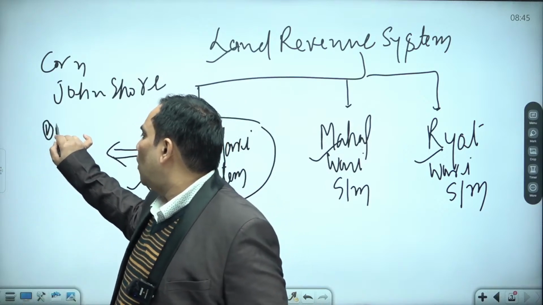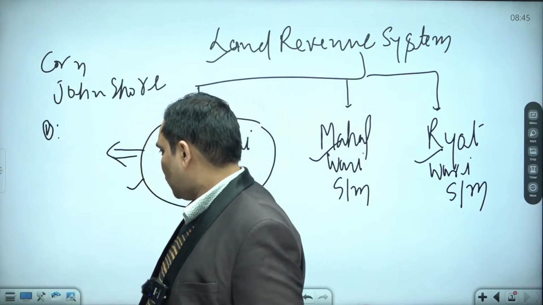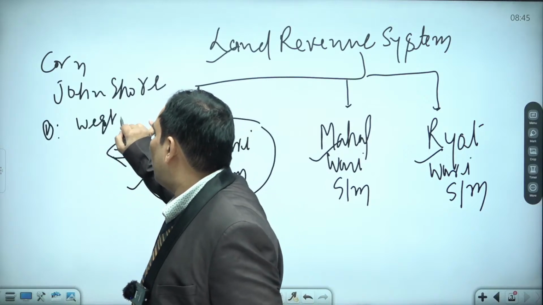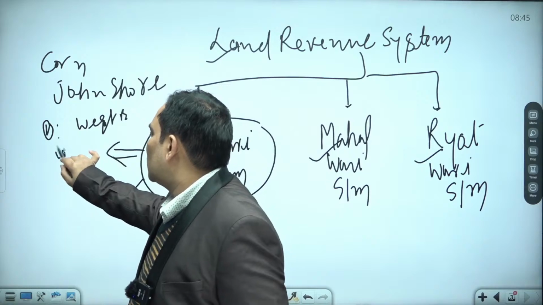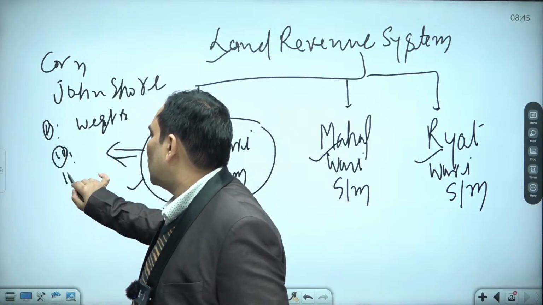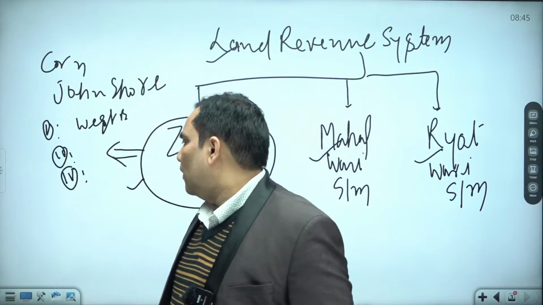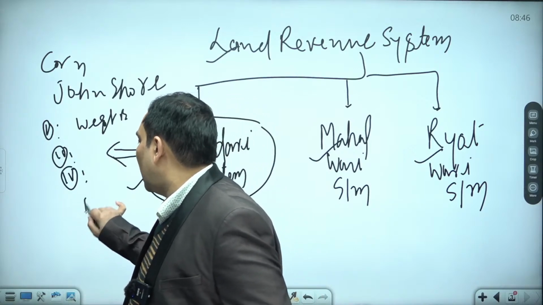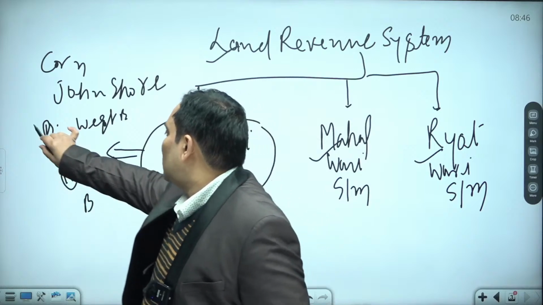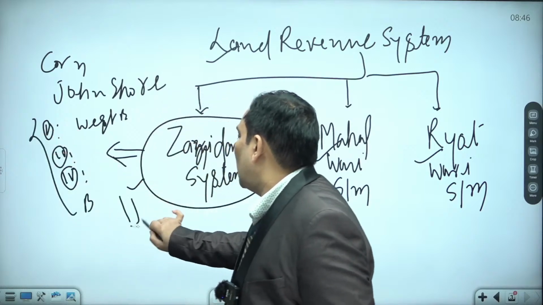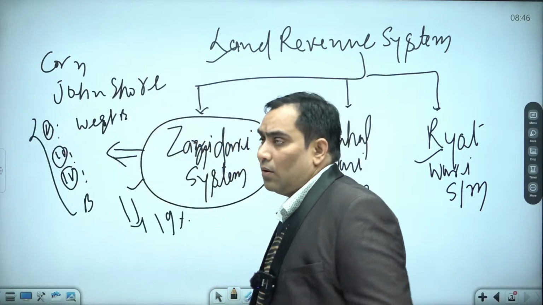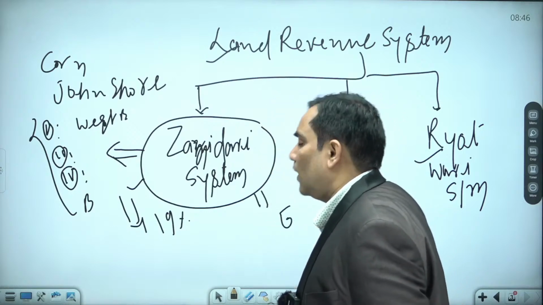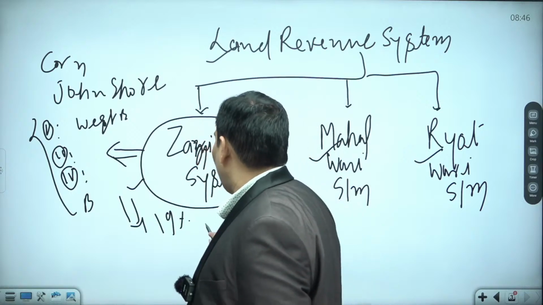At that time, Bengal Presidency consisted of present-day West Bengal, Odisha, Bihar, and also Bangladesh. So it was introduced in about 19% of the area. That means it was introduced in the eastern part of India.